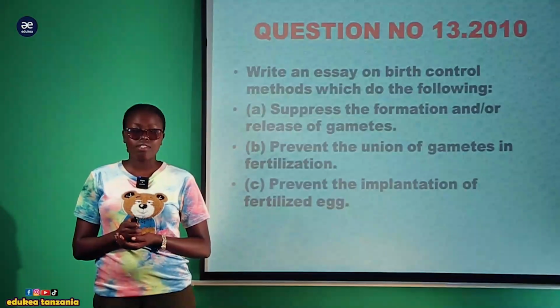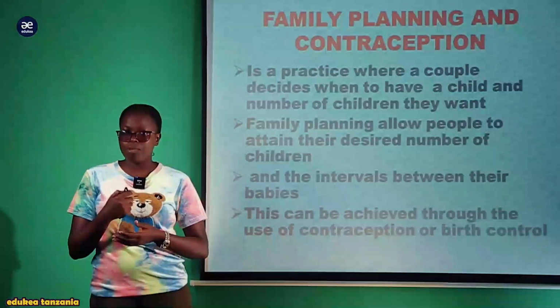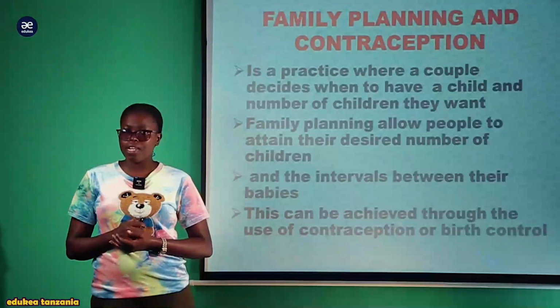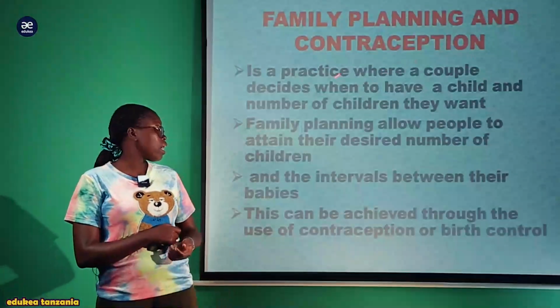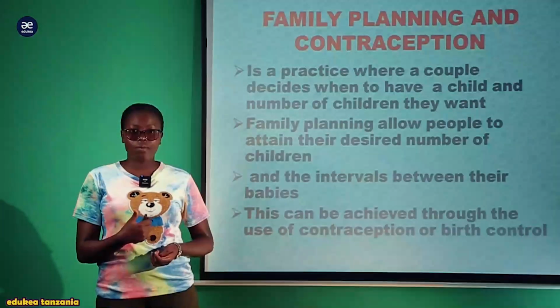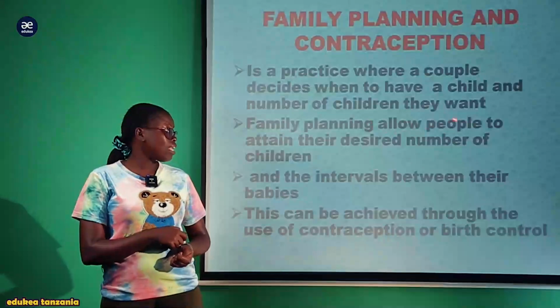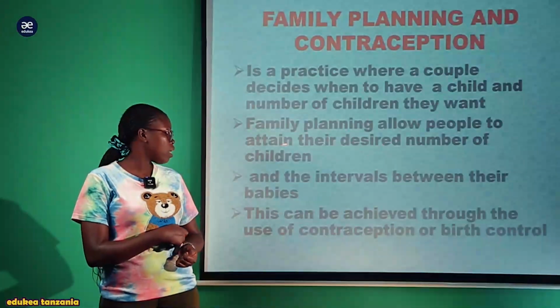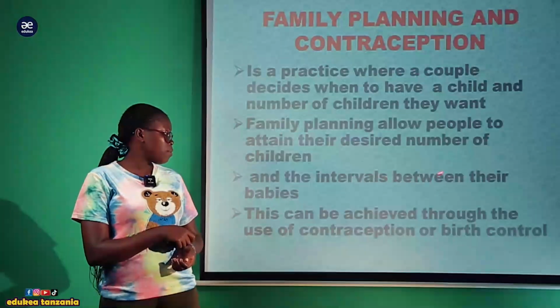So when you talk about family planning, this question is derived from the concept of family planning and contraception. Family planning is a practice where a couple decides when to have a child and the number of children they want. Also, family planning allows people to attain their desired number of children and the interval between their babies.